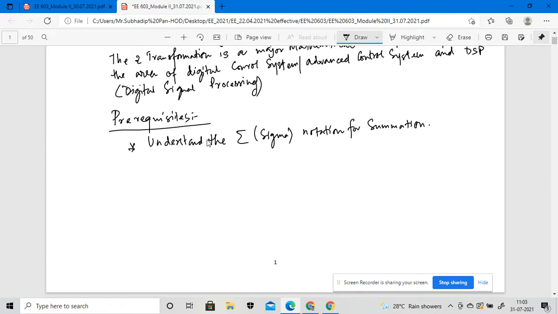You have to be familiarized with geometric series and the binomial theorems.